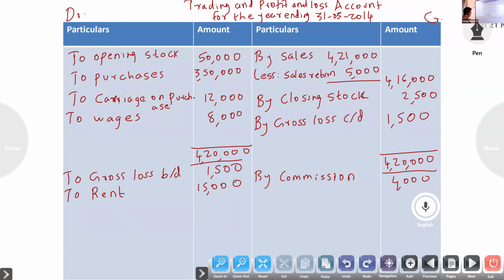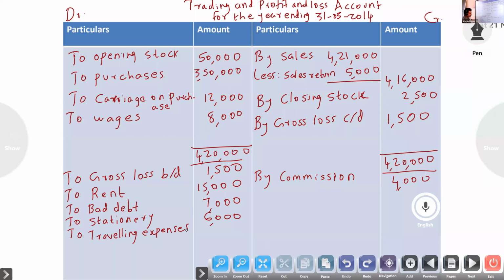Next, bad debt 7,000. Next, stationery 6,000. Next, traveling expenses 2,000.